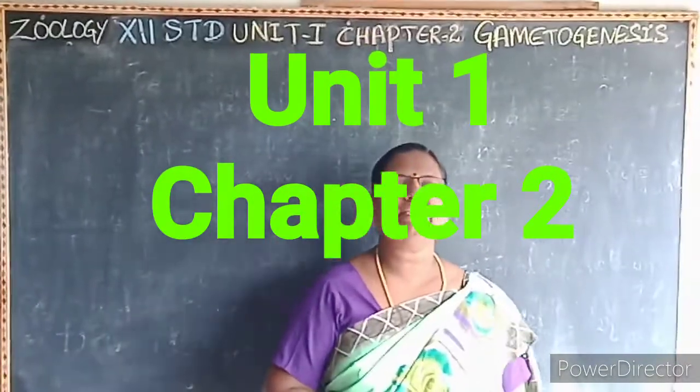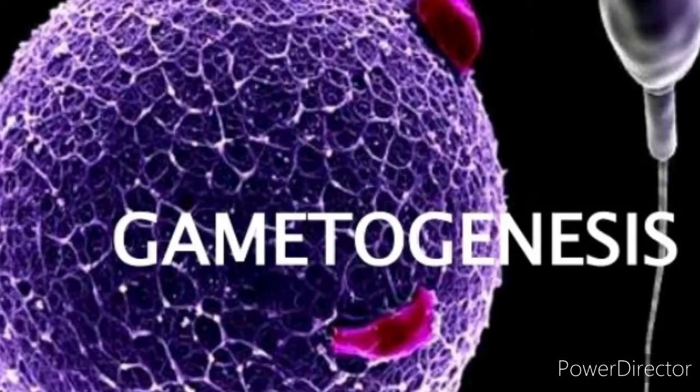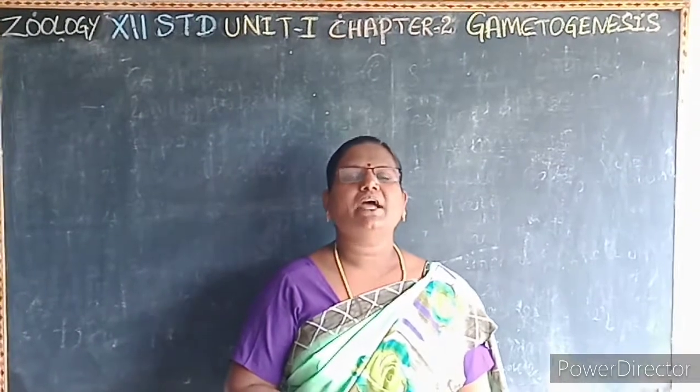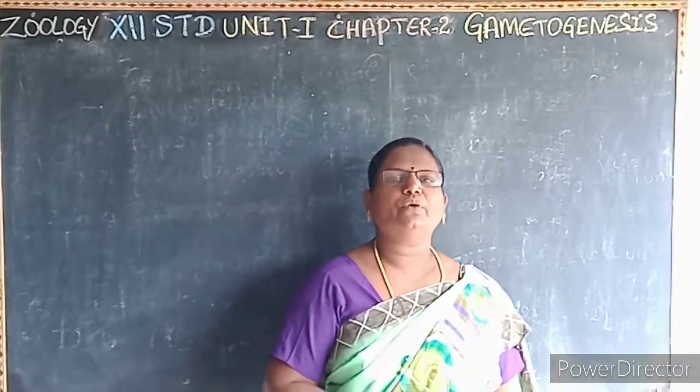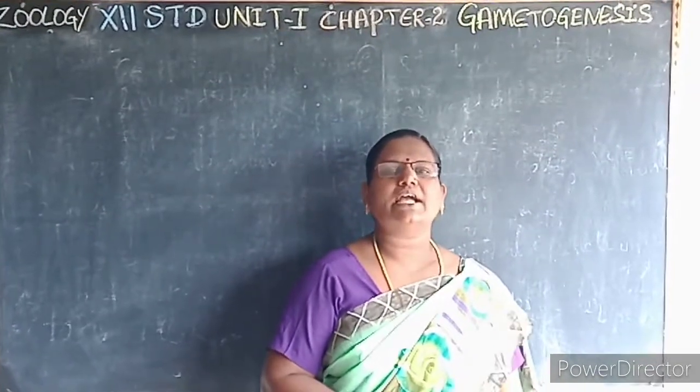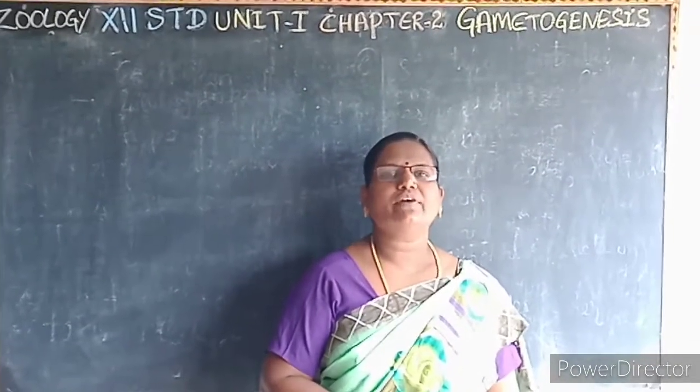Today we are going to see the topic gametogenesis. Last class we discussed the male reproductive system, the female reproductive system and the mammary gland. Today we are going to see what gametogenesis is, the structure of sperm and the structure of ovum.